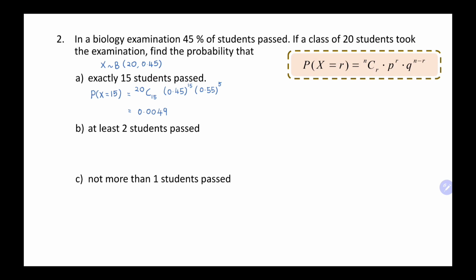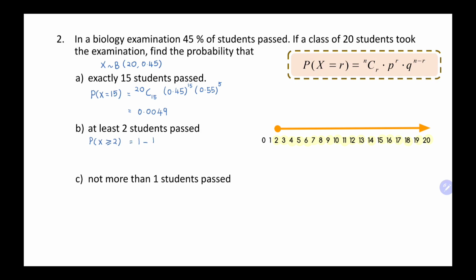Question B, at least 2 students pass. At least 2 means P(X) greater than or equals to 2. Greater than or equals to 2 means we start from 2 until 20. So it is too long for us to calculate. So we can use another way. We use 1 minus P(X) less than 2.